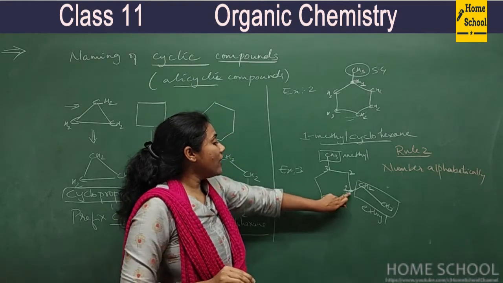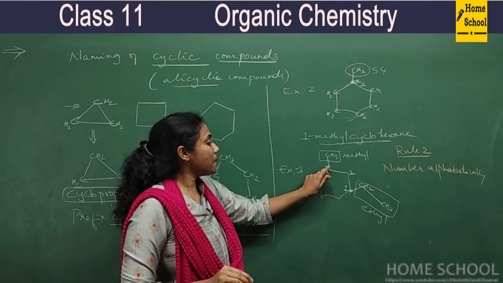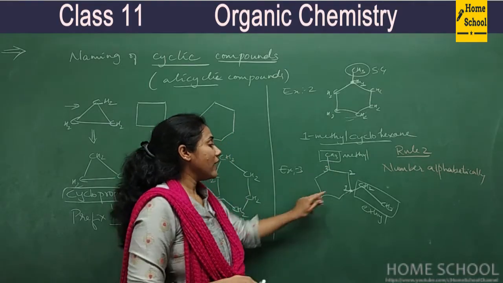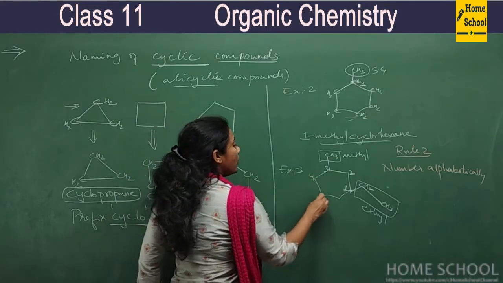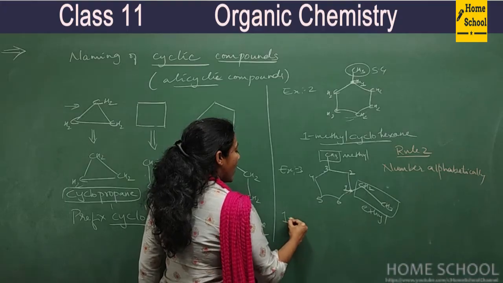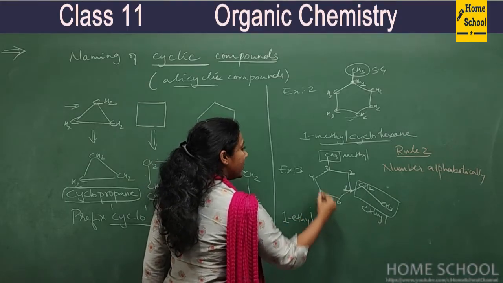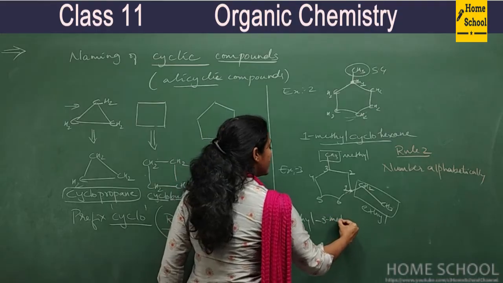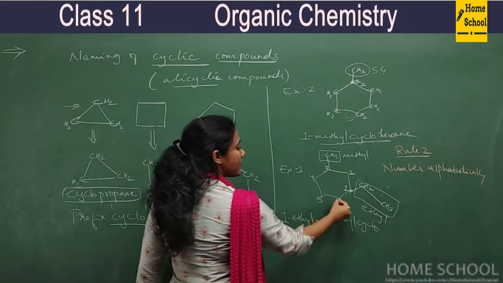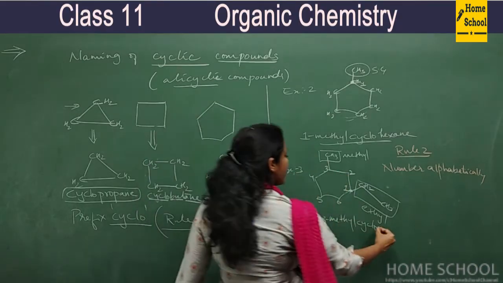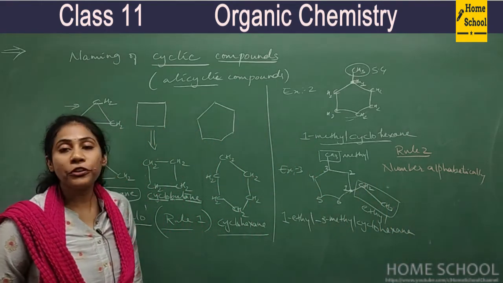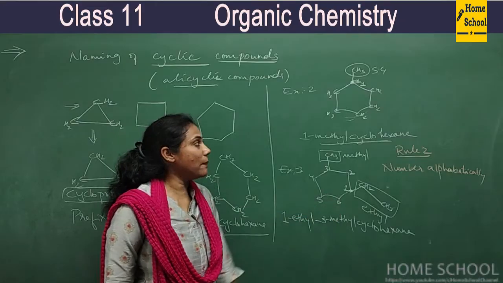Don't go this way, 1, 2, 3. This carbon containing a branch also should get the least number, right? So go this way, 1, 2, 3, 4, 5, 6. Now you write the name. It is 1-ethyl, 3-methyl, then the word cyclo, 6 carbons cyclically connected, so cyclohexane. This is how you have to name such a compound.